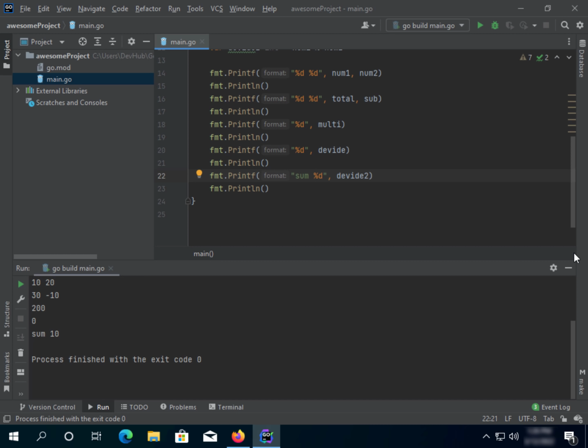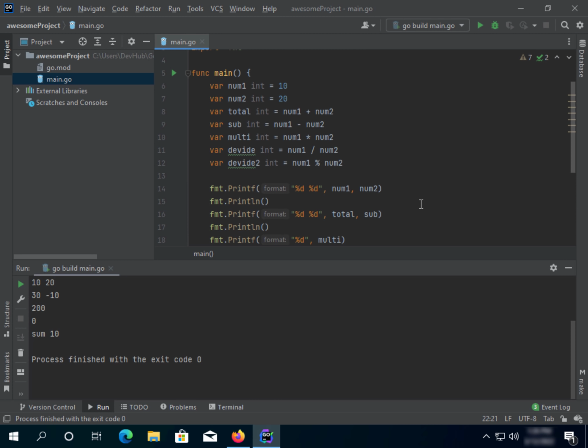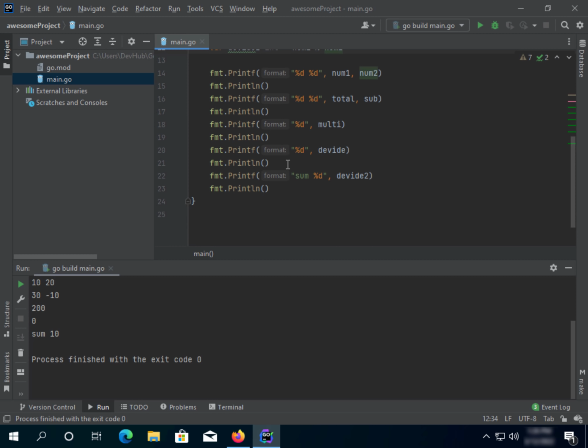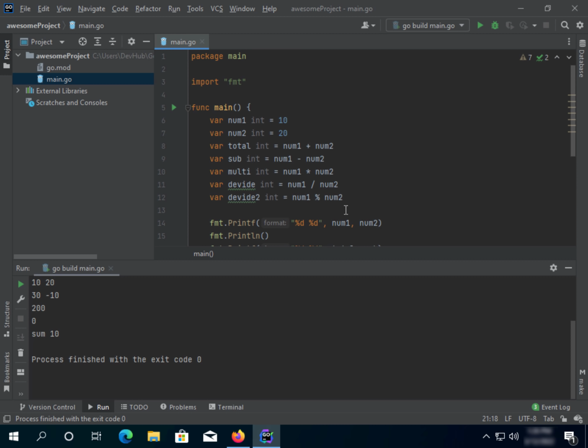Okay, and so also in Go there is something called increment and decrement, meaning we add or remove from it. Okay, let's take an example. Let's remove this divide.